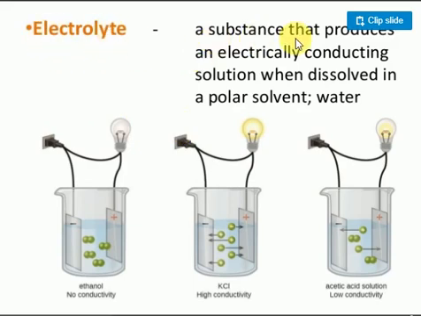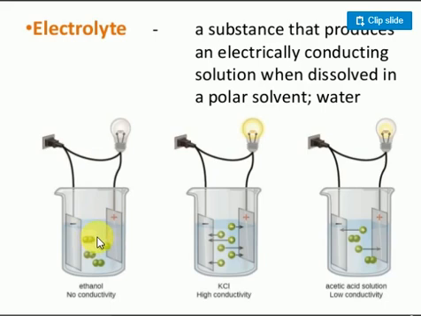Electrolytes are those substances that produce an electrically conducting solution when dissolved in a polar solvent. If any material dissolved in the solution carries electricity, it is known as an electrolyte. Suppose it is not carrying electricity, then it is called a non-electrolyte. Suppose I'm taking two electrodes, one anode and one cathode.